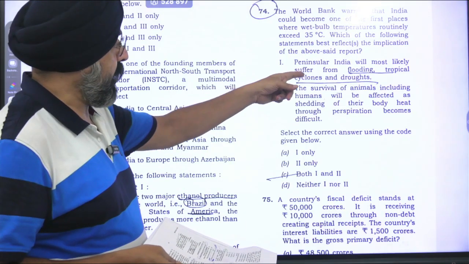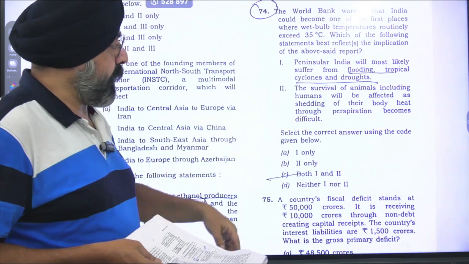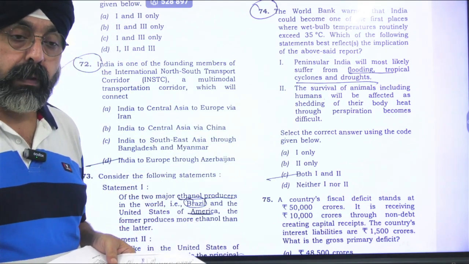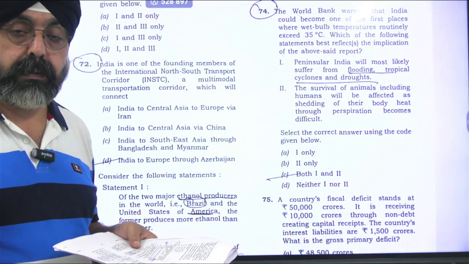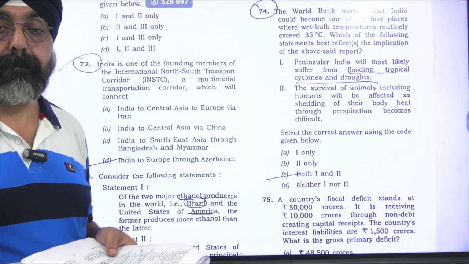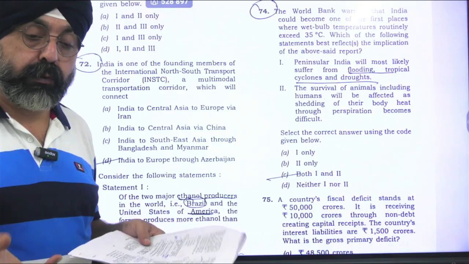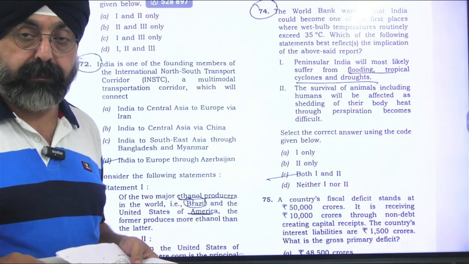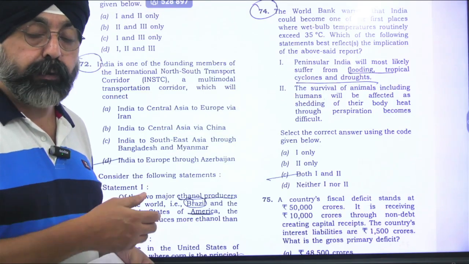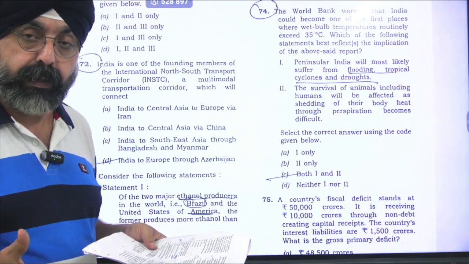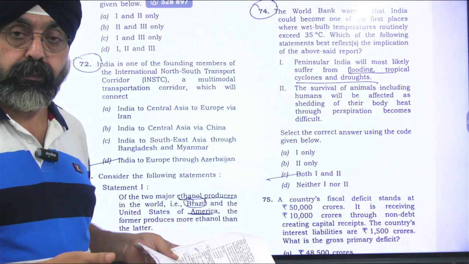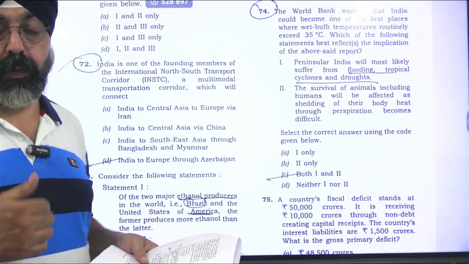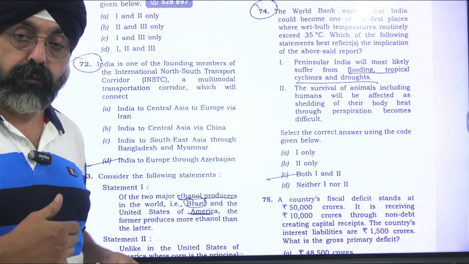Peninsular India will be having more flooding, tropical cyclones. If the relative humidity is high, the evaporation process will be retarded, and surface water will increase. And you know that cyclones develop on moisture and high temperatures. So Peninsular India will turn out to be the right place for the continuation of the tropical cyclones which will come from the Bay of Bengal or from the Pacific Ocean or from the Arabian Sea.